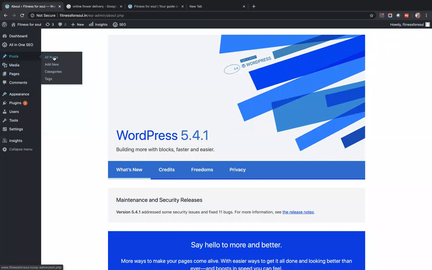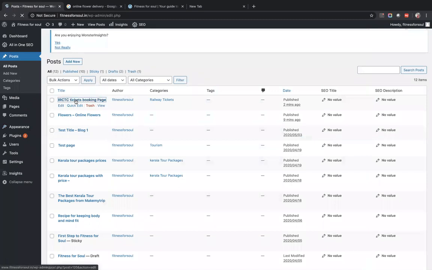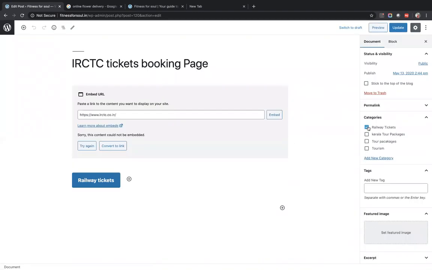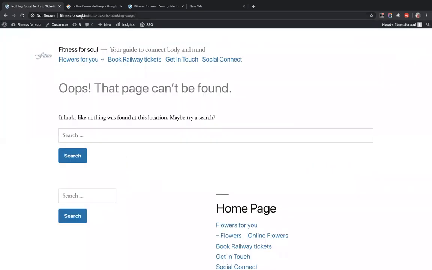What did I do? All posts. So let me first remove it. So this page, my idea of doing it was to make sure that pages come after the category. So let me remove this. Update. So this is what initially we had. Initially we had a page, we had created the page fitnessofsoul.in/IRCTC tickets booking page, because this was the title of my page. Understood? This was the very beginning. We have a page like this.